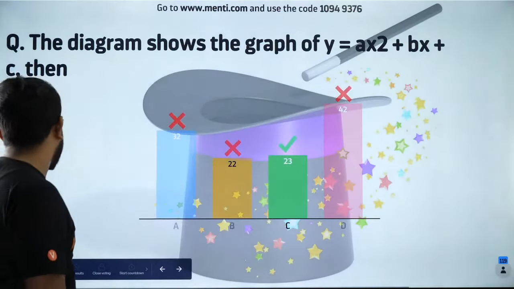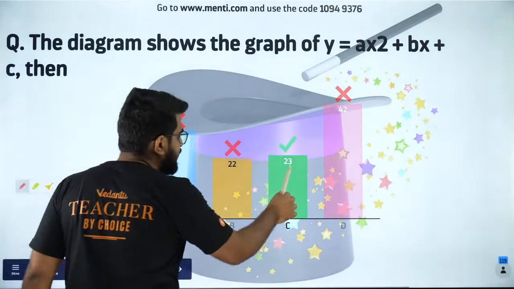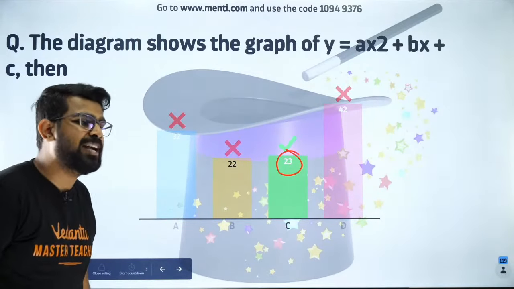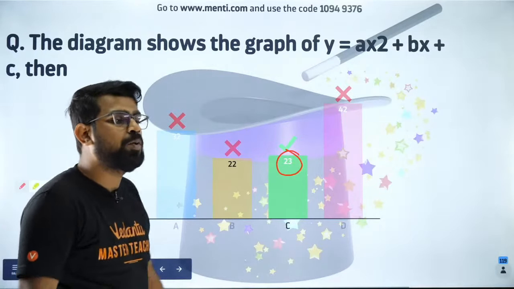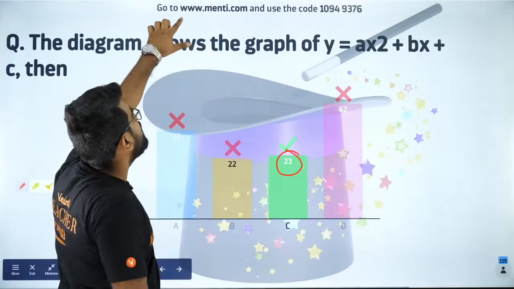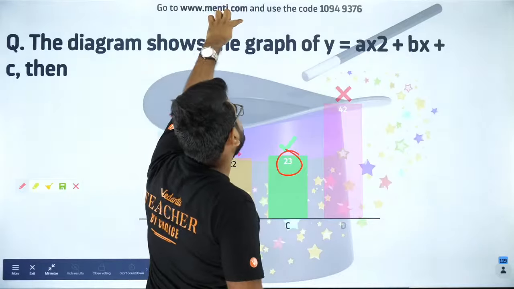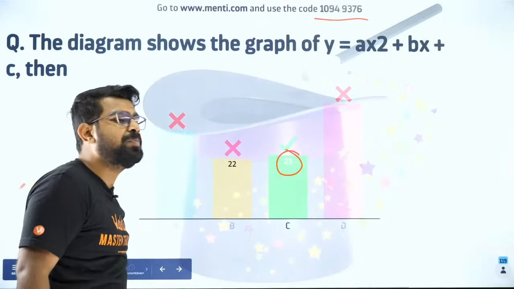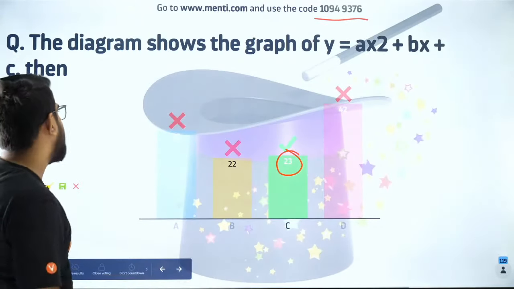Okay, so guys, the answer for this question is option C, which only 23 people got correct. Why, guys? Sangeeta, if you want to join Menti, go to www.menti.com and use this code, and then you can participate. I will explain it, guys.